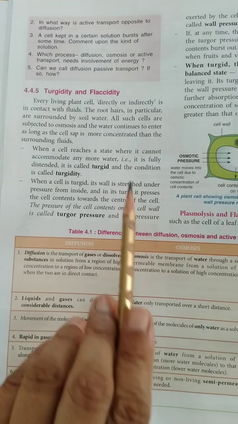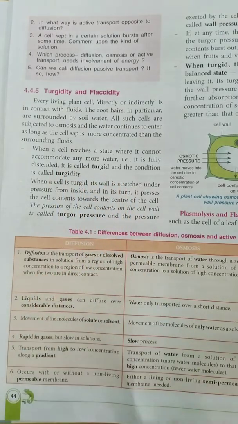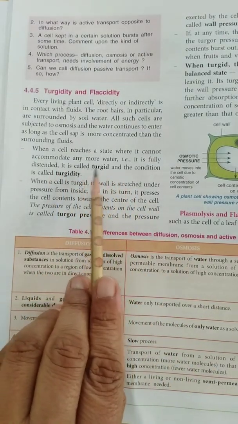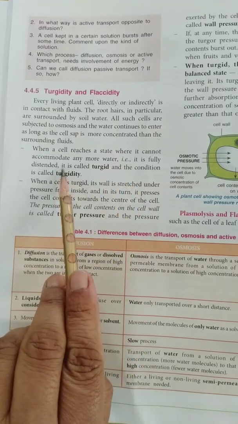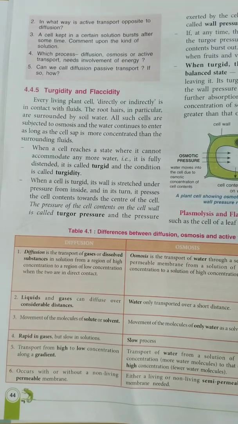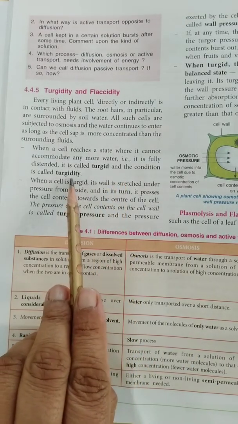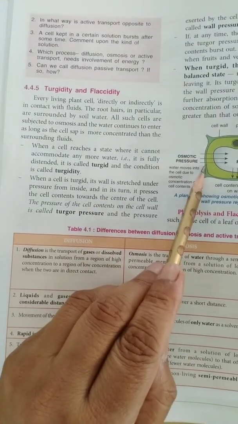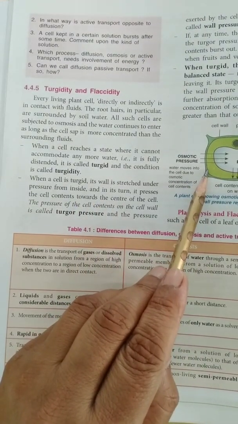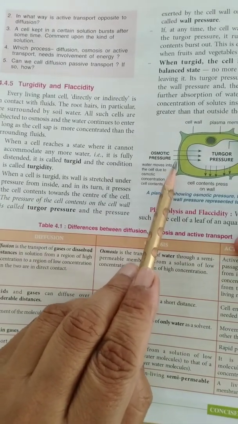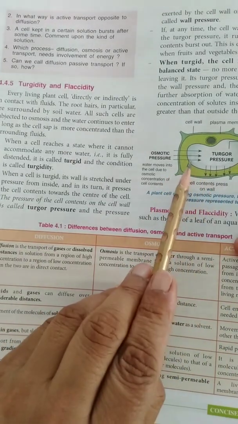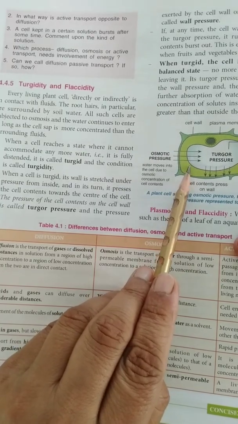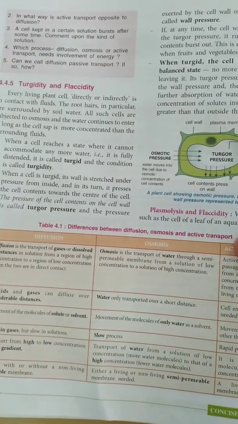Now, when a cell reaches a state when it cannot accommodate any more water, means when the cell is in fully distended form, that state of the cell is called the turgid state, and the condition is called turgidity. Now when a cell is turgid, at that time the cell wall and cell membrane are in close contact with each other, and at this state two pressures are exerted inside the cell.